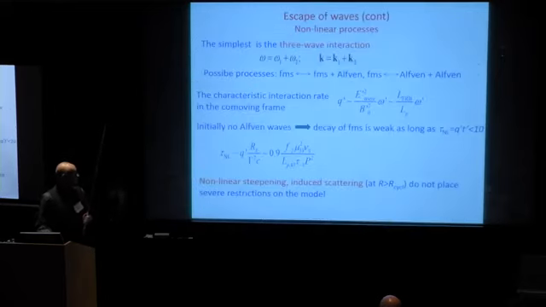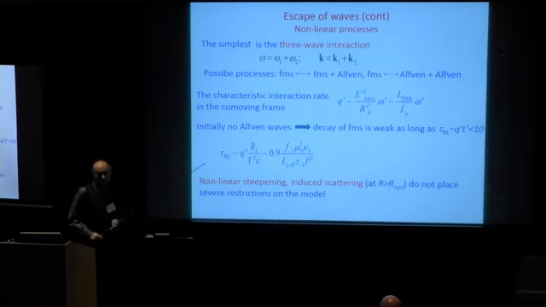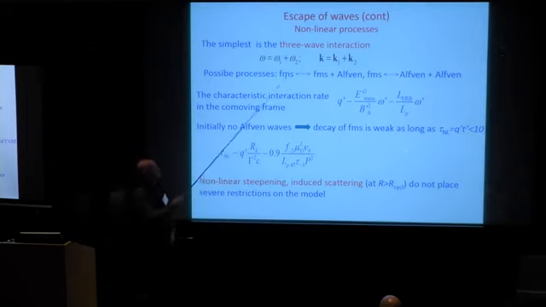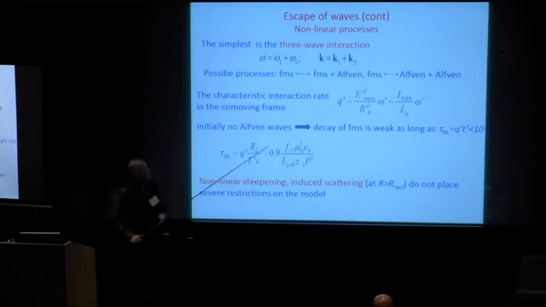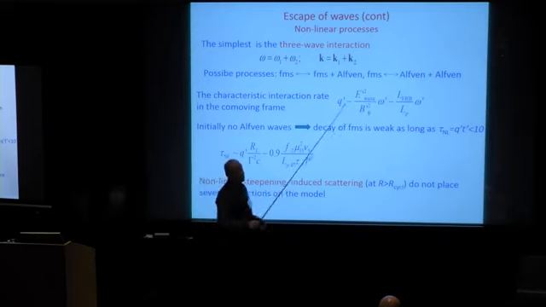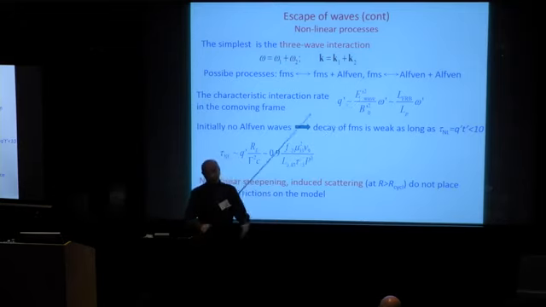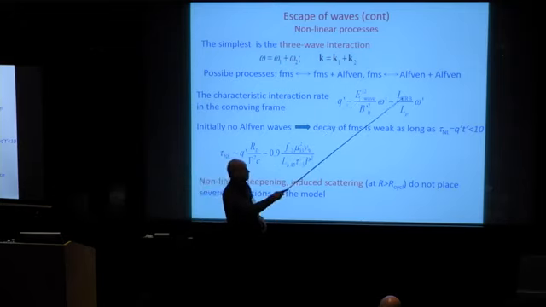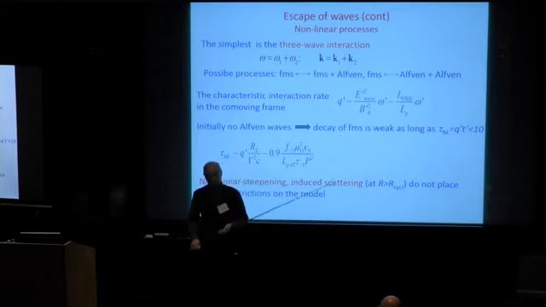Another absorption mechanism is the nonlinear interaction of waves, because we deal with MHD systems. And the most dangerous interaction is the three-wave interaction. In fact, a decay of a fast magnetosonic wave into a fast magnetosonic and an Alfvénic wave, or into two Alfvénic waves. The rate of this process is, as usual, proportional to the frequency of the wave, everything in the frame of the plasma, and the ratio of the amplitude of the wave to the background field squared, which is, in fact, the ratio of the luminosity of the waves to the luminosity of the pulse.